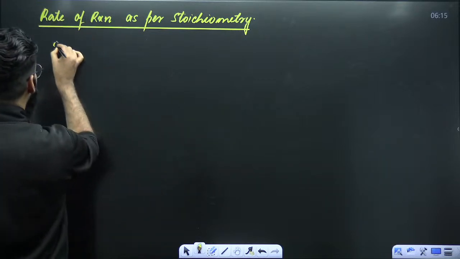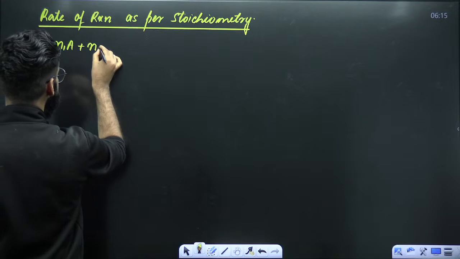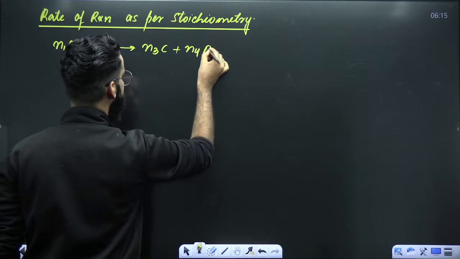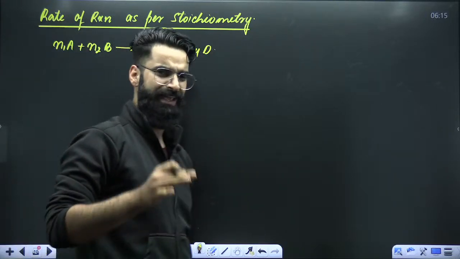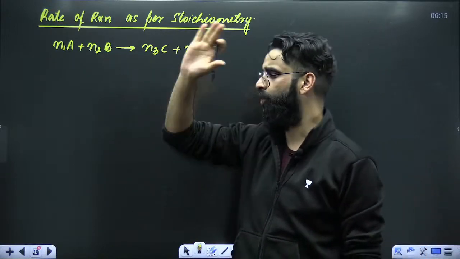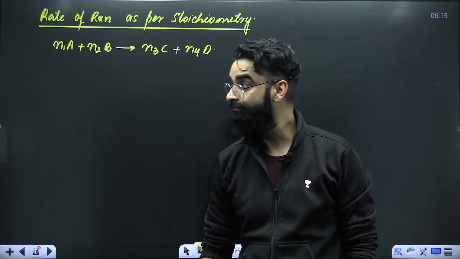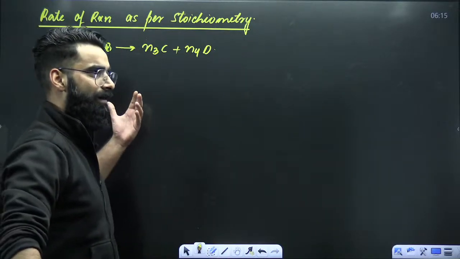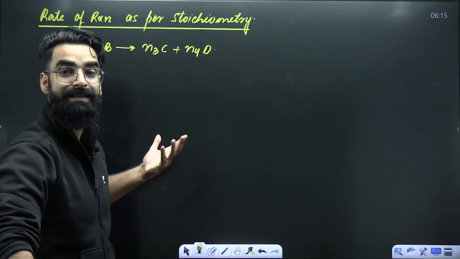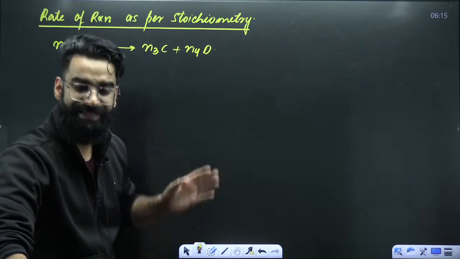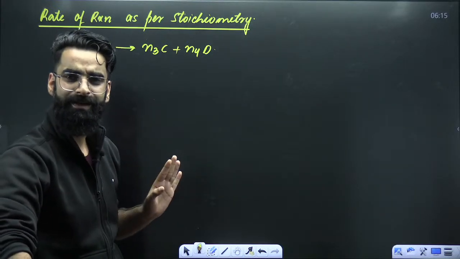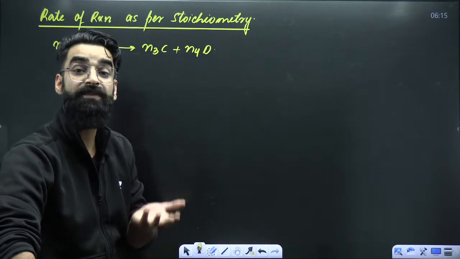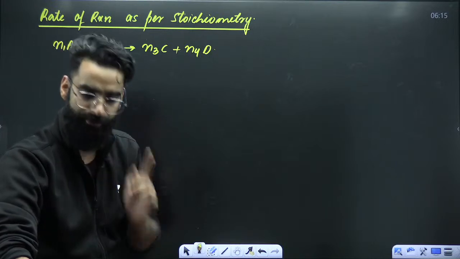For example, I have got a balanced chemical equation as n1 A plus n2 B gives n3 C plus n4 D. This is a balanced chemical equation in which n1, n2, n3, n4 are the stoichiometric coefficients of reactants and products respectively. Now people, we know reactants disappear with time. Reactants are consumed with time. What about products? Products get formed with time. They appear with time, right?